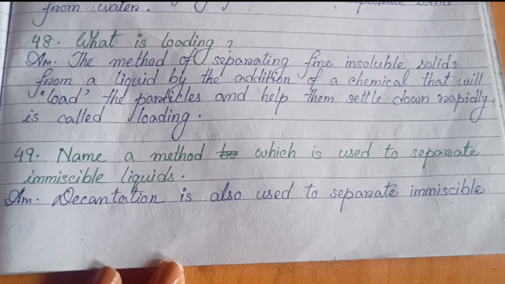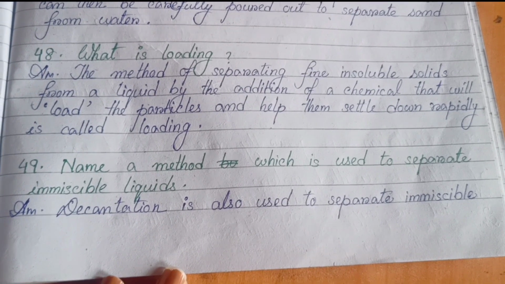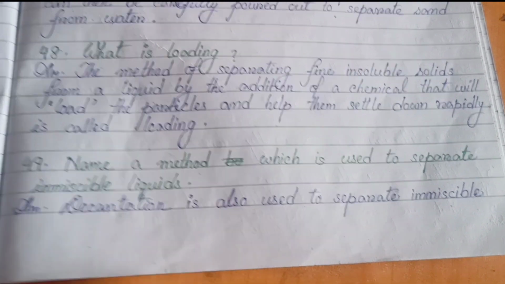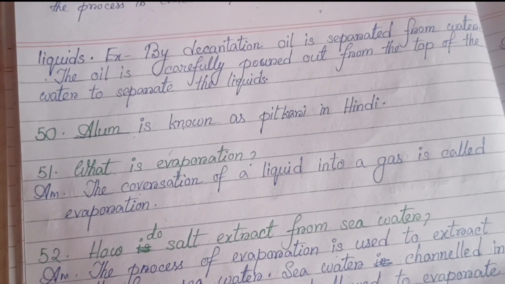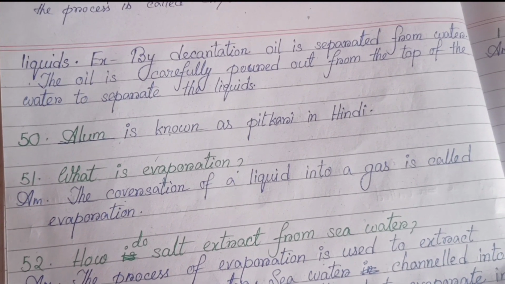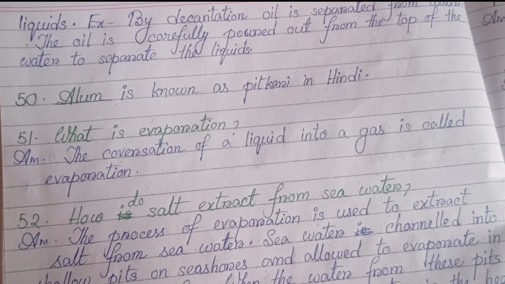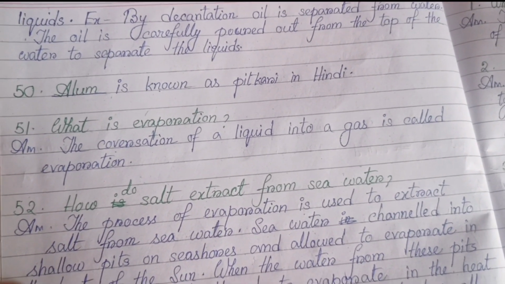49. Name a method which is used to separate immiscible liquids. Decantation is also used to separate immiscible liquids. By decantation, oil is separated from water. The oil is carefully poured out from the top of the water to separate the liquids. 50. Alum is known as fitkari in Hindi.